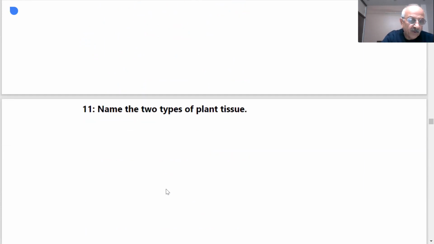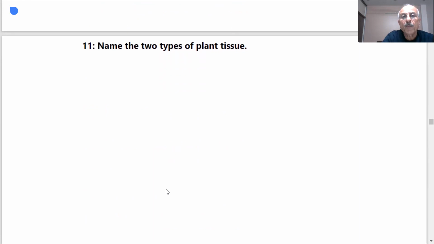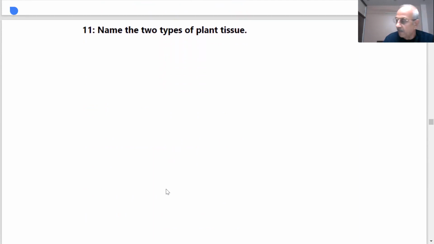Name the two types of plant tissue. Meristematic tissue and permanent tissue. Okay. Now we got the answer, because there could be slight changes with change in words. These questions will give us good revision.